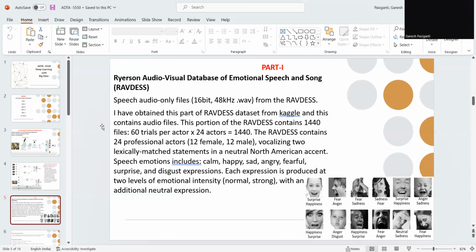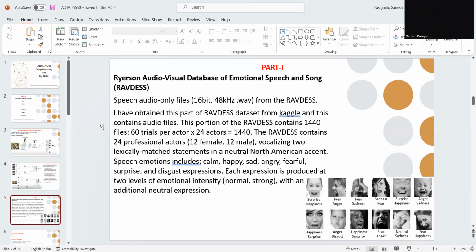They vocalize two lexically matched statements in a neutral North American accent. The speech emotions include calm, happy, sad, angry, fearful, surprised, and disgust expressions. Each expression is produced at two levels of emotional intensity, normal and strong, with an additional neutral expression, as you can see down in the picture: surprise, fear, happiness, anger, and so on, a basic example of RAVDESS.